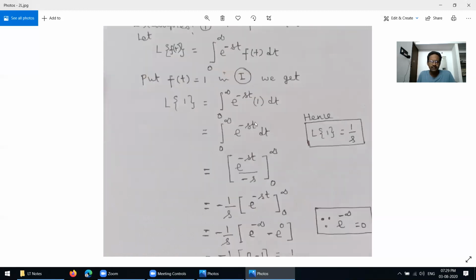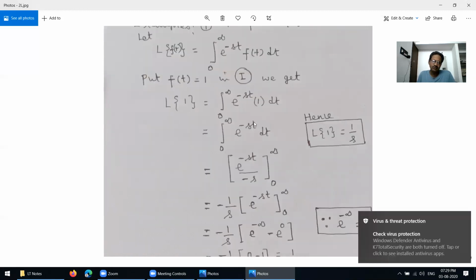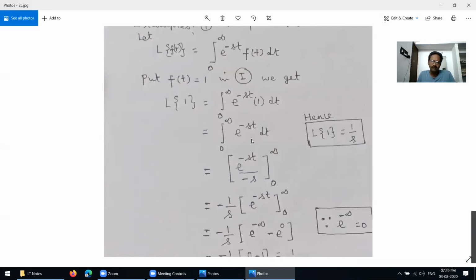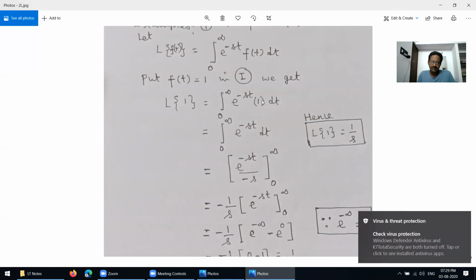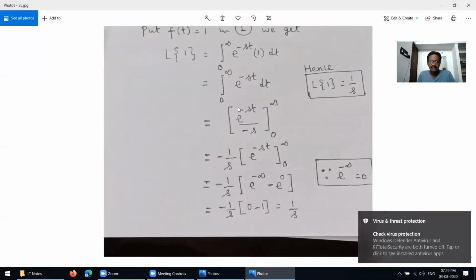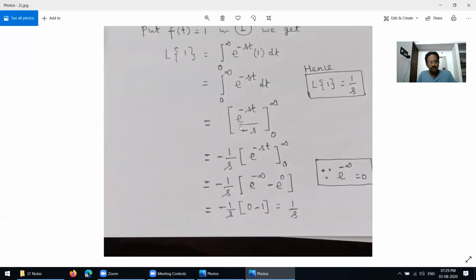So this depends on integration: the integral from 0 to infinity of e power minus st dt, where t is the integral variable. That gives e power minus st over minus s, over the limit 0 to infinity.